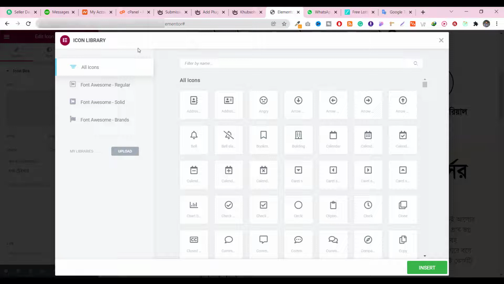In this video, I'm going to show you how you can get free icons for Elementor. If you're using Elementor, they have some limited icons, and if you're trying to find something specific, then we are not getting it. So in this video, I'm going to show you how you can get almost 10k plus icons.